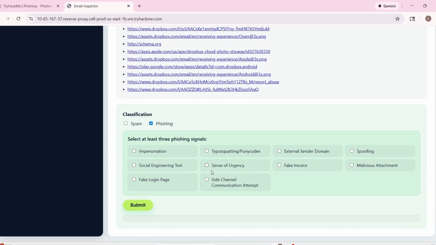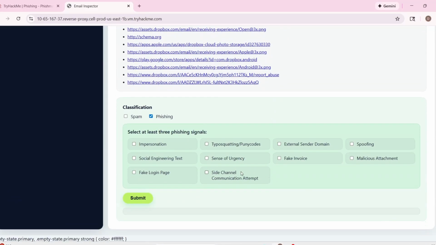Alright, can put 100% is phishing and 100% impersonation. I'm also sure about social engineering, and I will say external sender domain probably. Yeah, because that's not true, because Dropbox is alright.